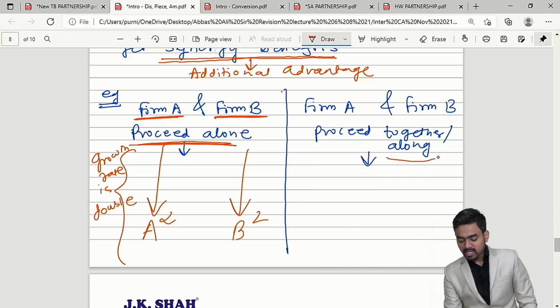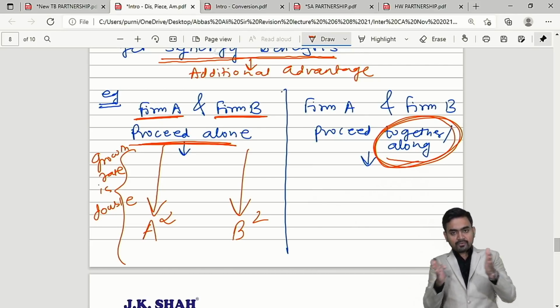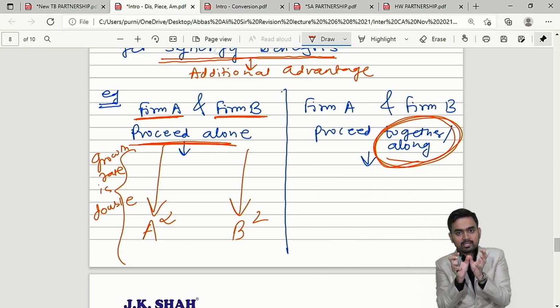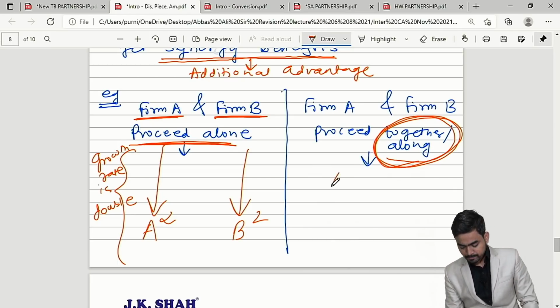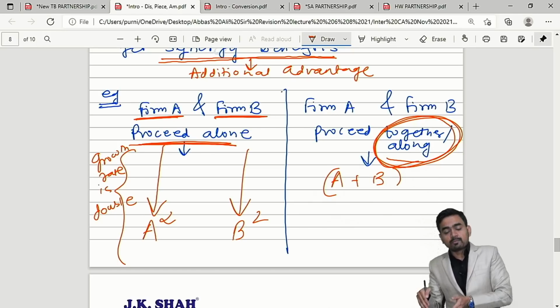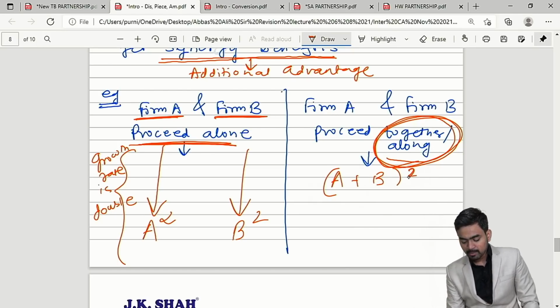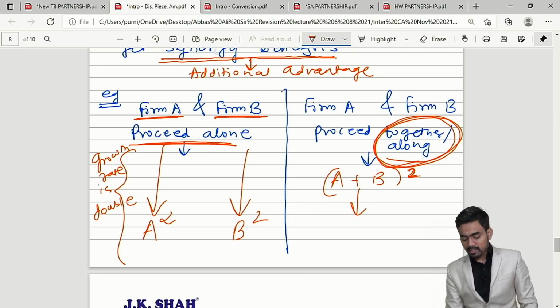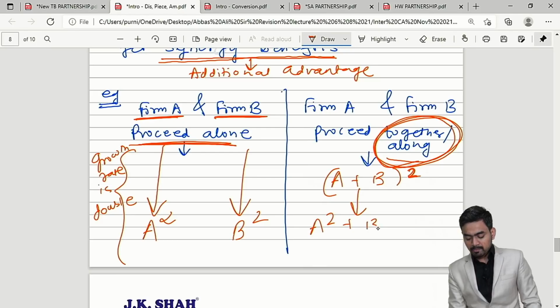But if they proceed together after amalgamation, that is firm A and firm B come together and do business, can I say A plus B together will proceed and the growth rate is double. So tell me, this is a mathematical formula: A plus B the whole square means A square plus B square plus 2AB.